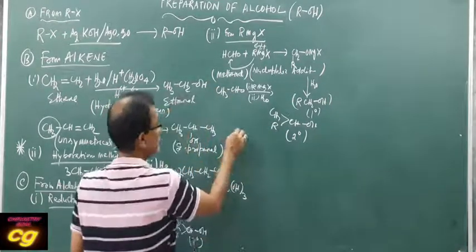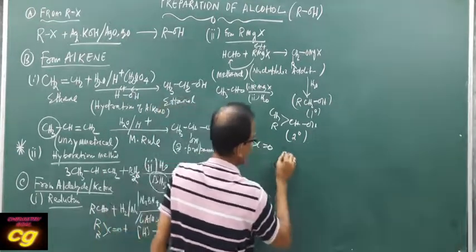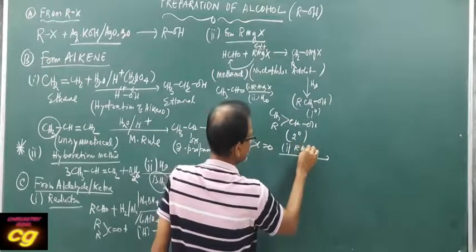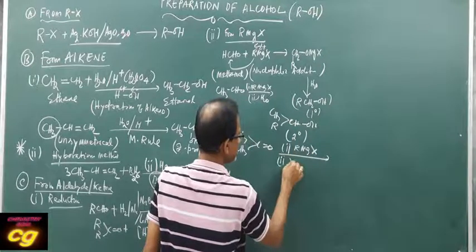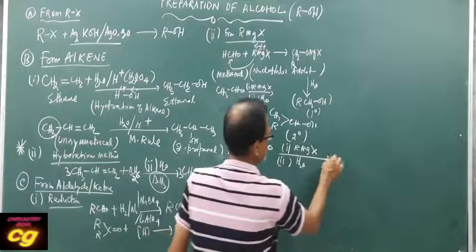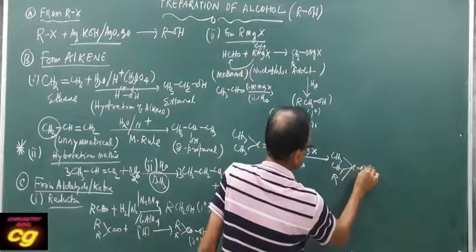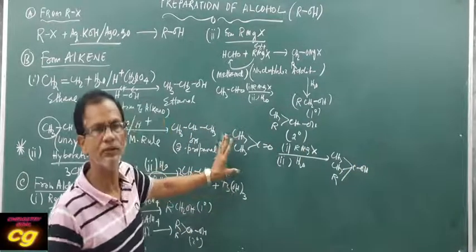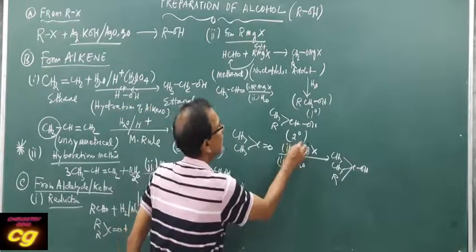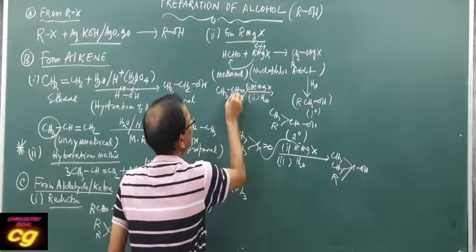But if you use acetone instead of aldehyde, the first step is RMgX and the second step is hydrolysis. The product will be CH3, R, COH. There is no change in the alkyl group, 2 CH3 already present, only an extra R will be added here, R minus will come here.